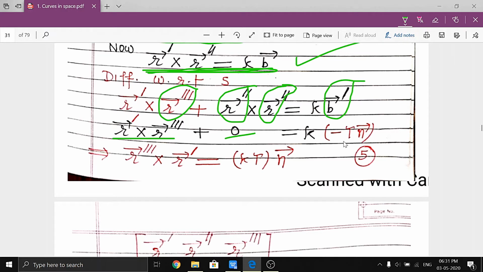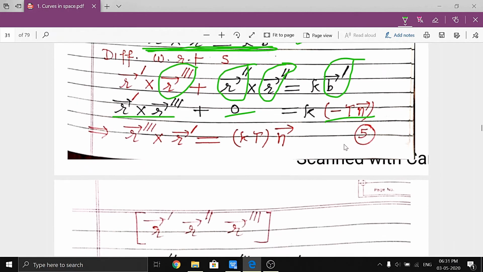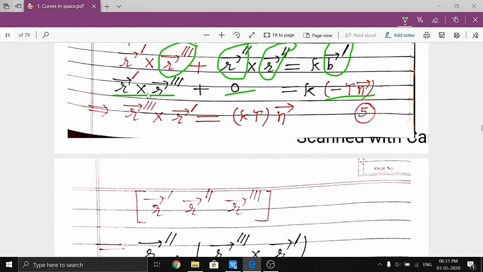From b dash, by the Frenet formula, this is minus tau n. If it is minus tau n, and this is r dash cross r triple dash, if we change their position, it is multiplied by a minus sign, so that minus and this minus cancel each other, so we get r triple dash cross r dash, which is equal to kappa tau into n vector.